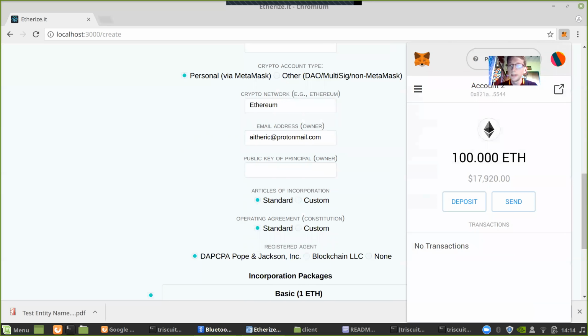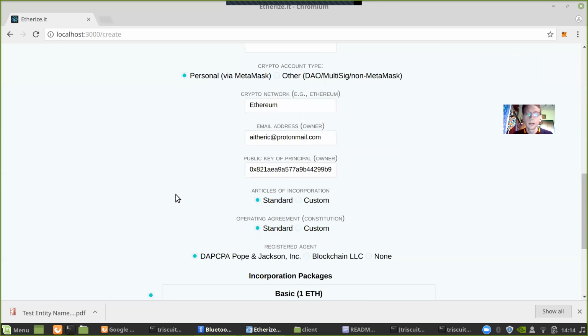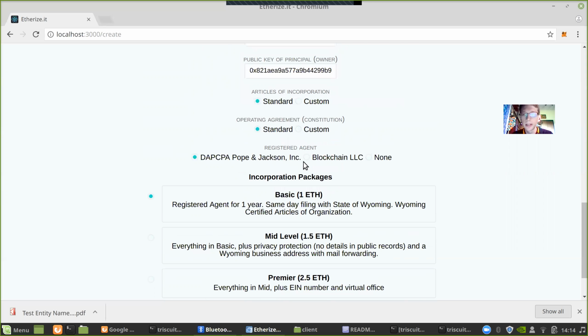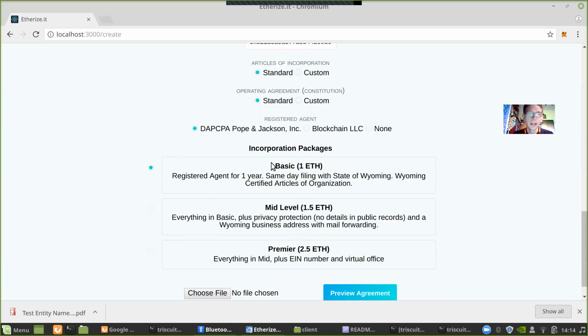So I'll go ahead and grab my key. Again, right now, this is just standard boilerplate, but we envision a more complex system for generating constitutions that allows people to really start experimenting with new types of governance.